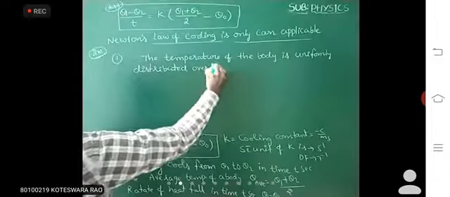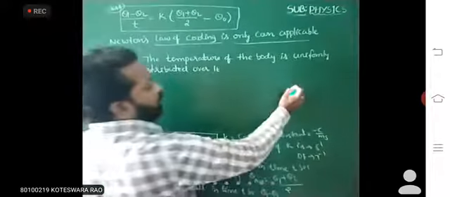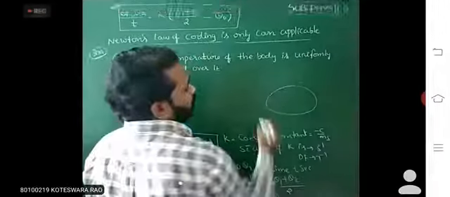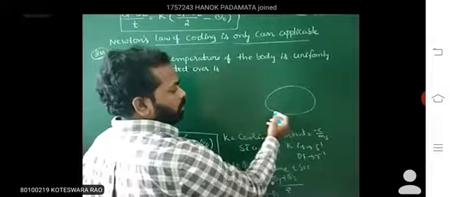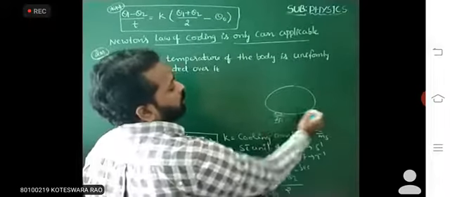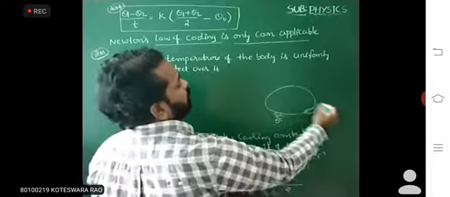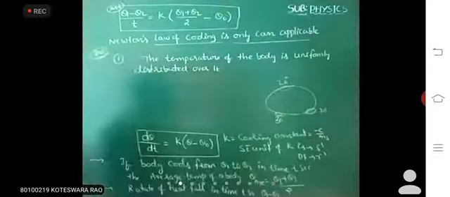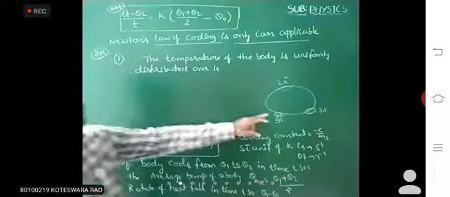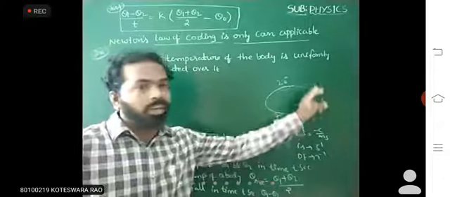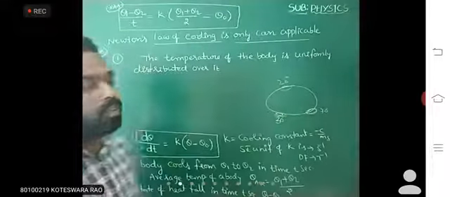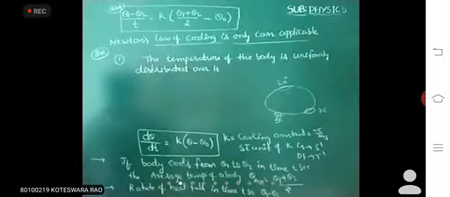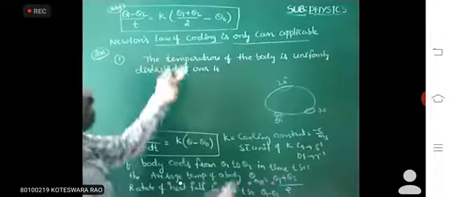That means what? Suppose we have a body with a temperature here of 30 degrees, here 70 degrees, here 20 degrees. This is not a uniform distribution. If the temperature is the same at any point over the surface, it is said to be uniform distribution. First thing is, to obey this formula, the temperature of the body should be uniform over the surface.